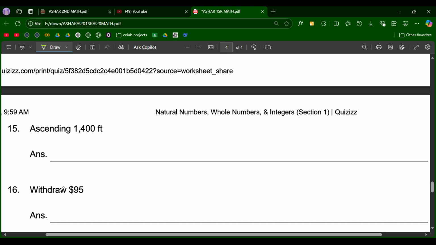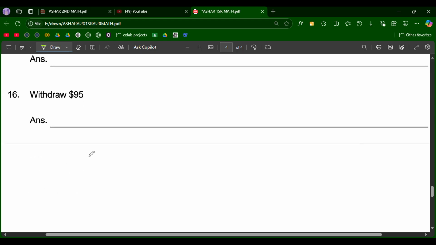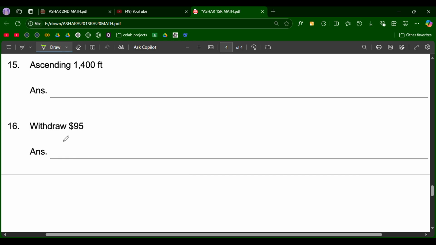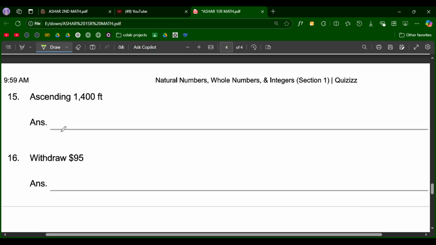So ascending. This is in the, as my thinking, this is a natural number, and this is also natural number.